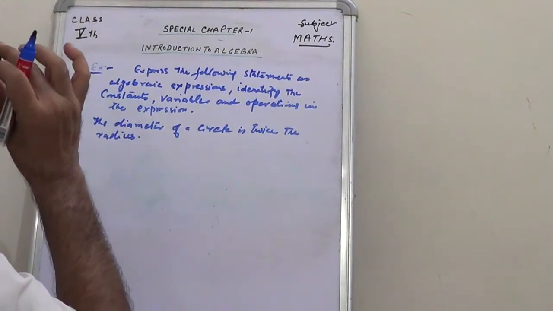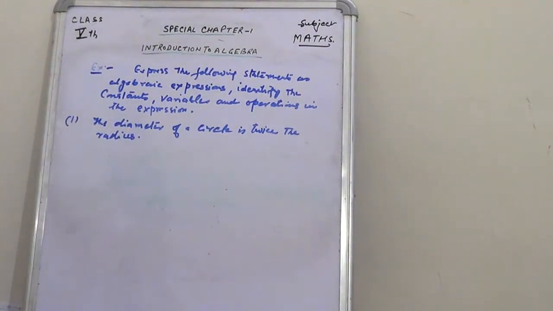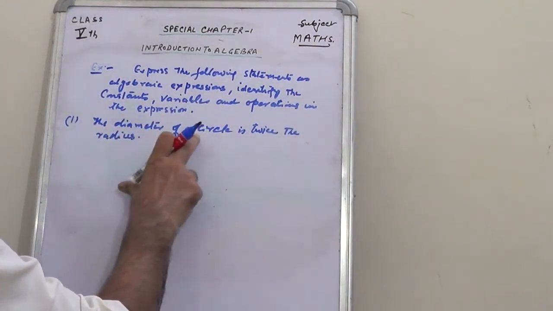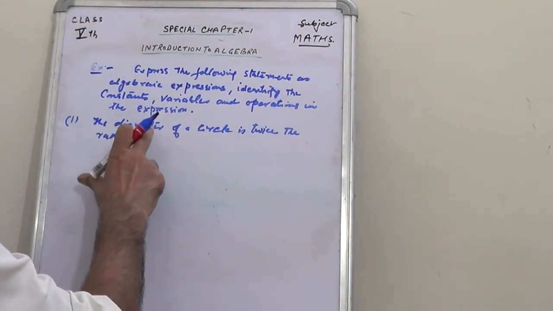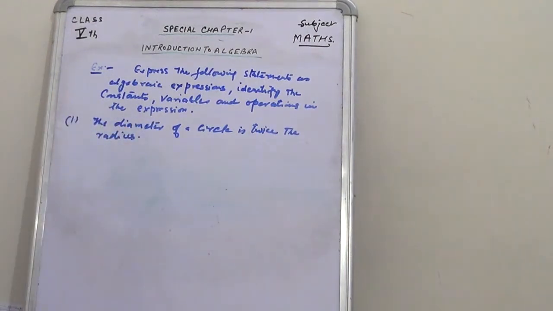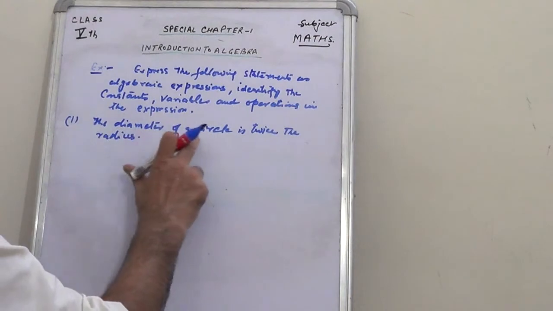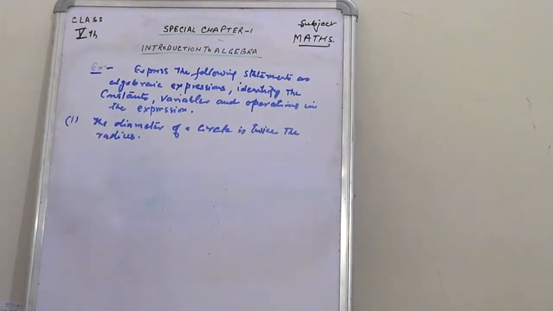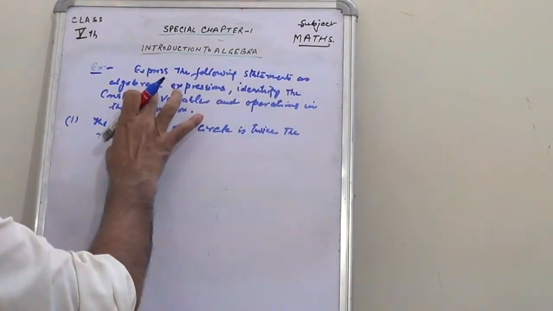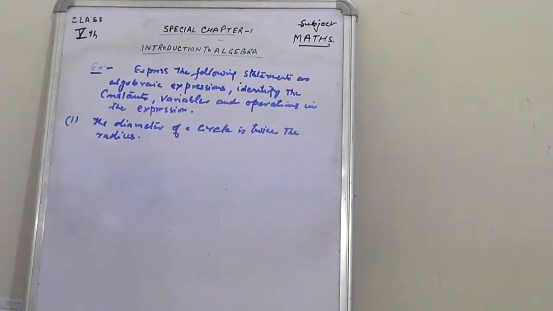Now, further, consider this statement, which you already know from mathematics: the diameter of a circle is twice the radius. How will you express this statement as an algebraic expression?